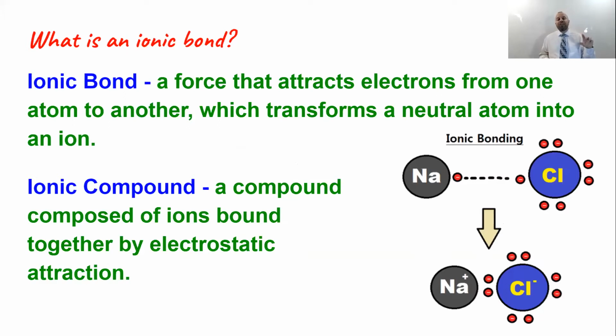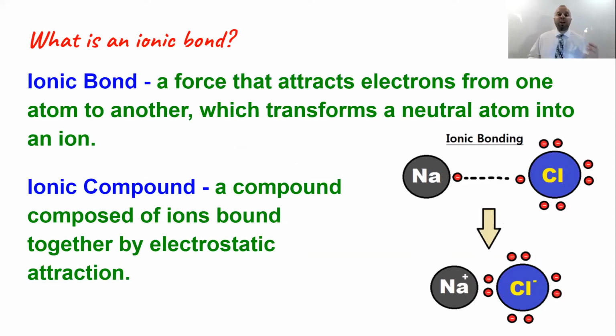And we're going to differentiate ionic bond and ionic compound using the definitions found in the back of your text. So according to your textbook, an ionic bond is a force that attracts electrons from one atom to another, which transforms a neutral atom into an ion.